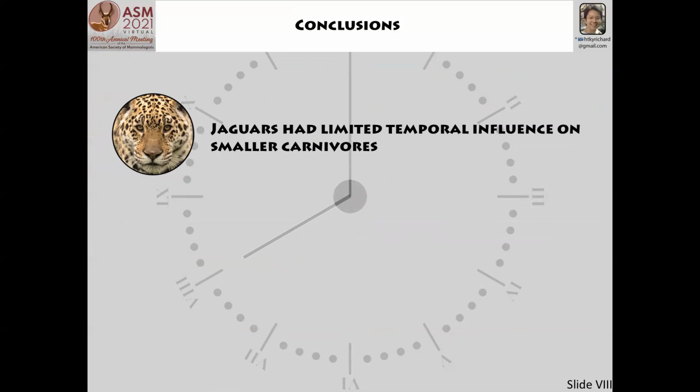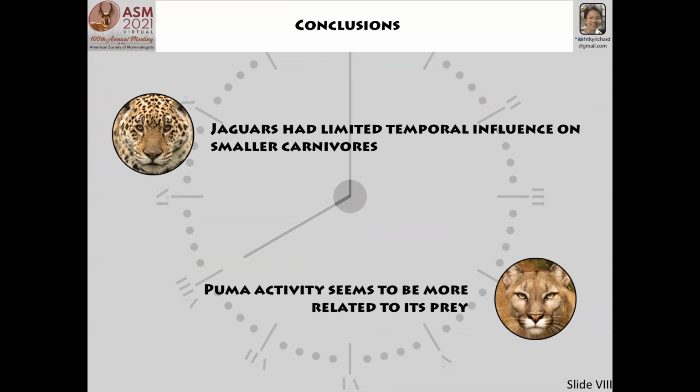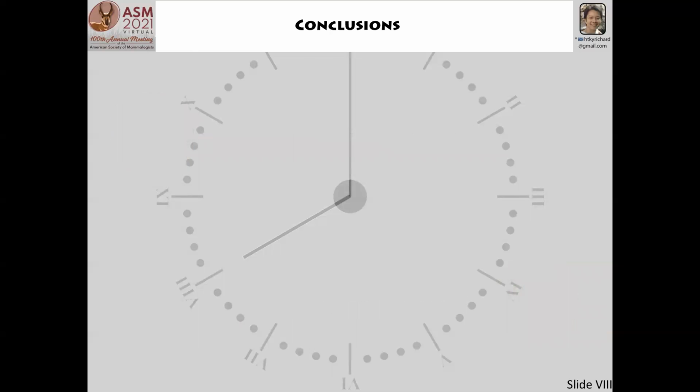We know that jaguars are in a low density in our study area, so we believe that is one of the reasons they may not temporally influence smaller carnivores. Another conclusion is that puma activity seems to be more related to its prey. Several prey species overlapped considerably with pumas, especially deer, with a significant overlap in both our study areas.